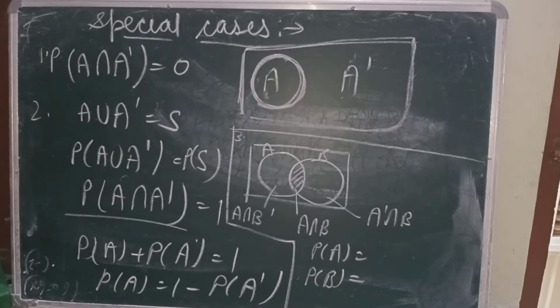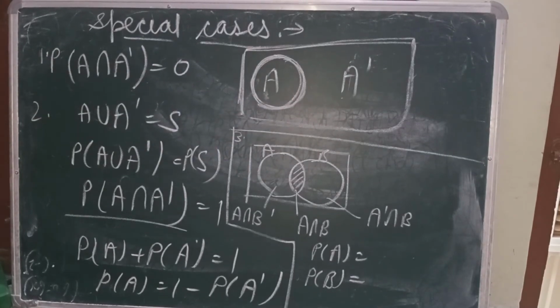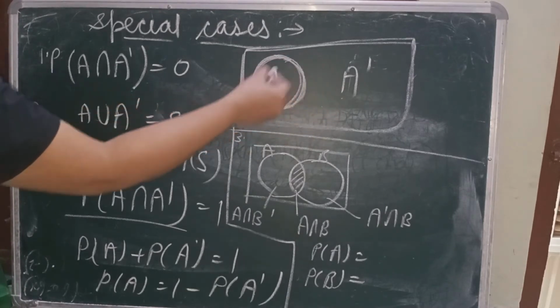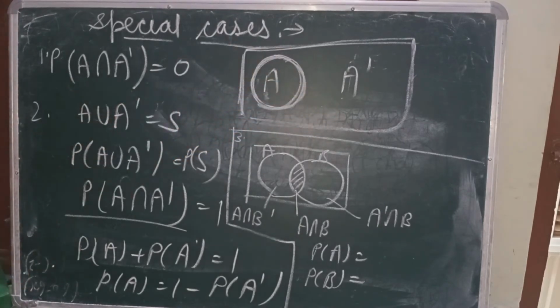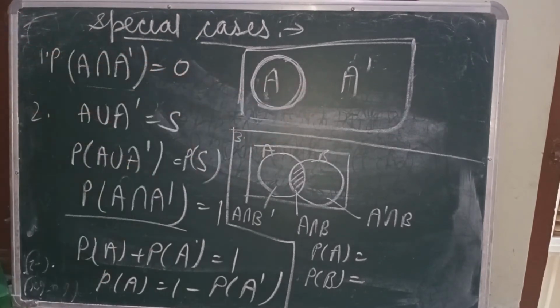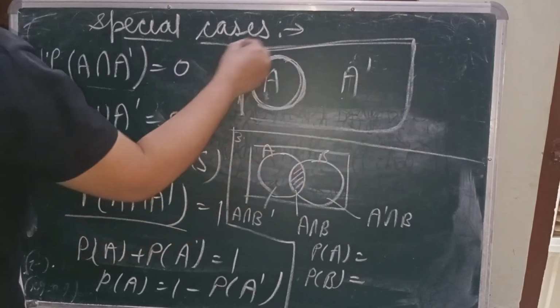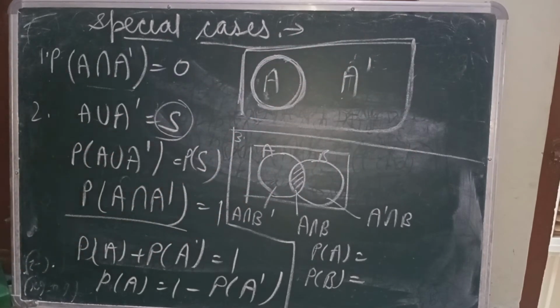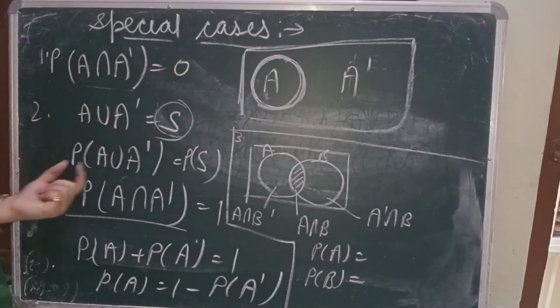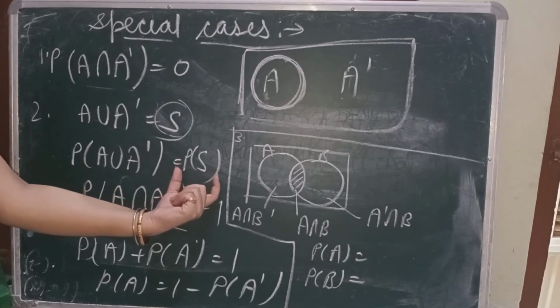We can also say that these are mutually exclusive events, because if A holds, then A dash will not hold. So the probability of the intersection is always 0. Second, when I talk about A union A complement, I am talking about the complete whole set, so it is equal to the sample space. So the probability of A union A complement is equal to the probability of the sample space.